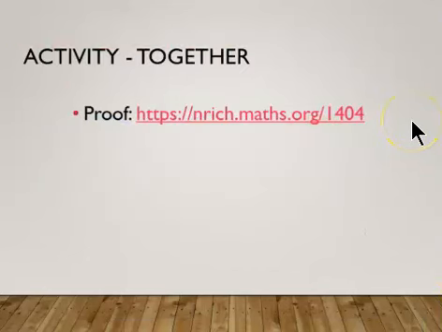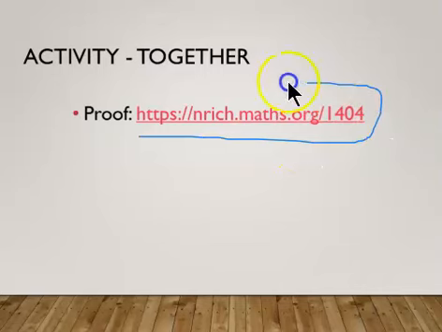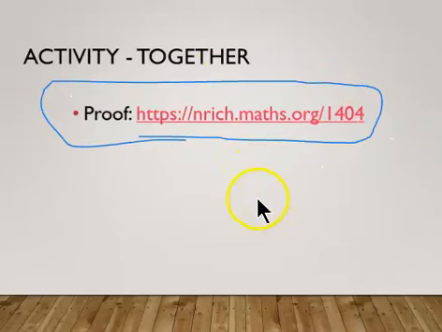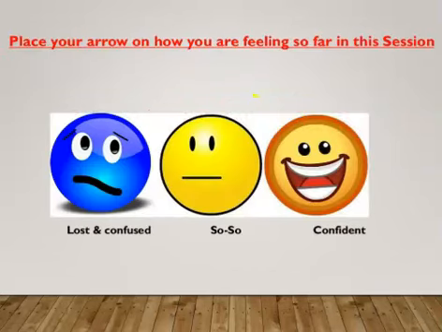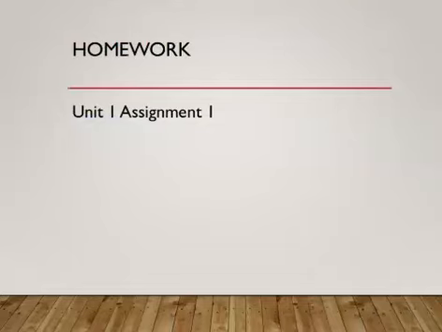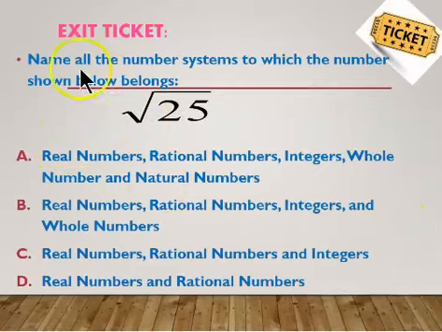Here is an activity that you can do. Try it. It's a proof of irrational numbers. It will walk you through it, and you can move it around a little bit. I'll have a small video in the classroom that goes over it. And hopefully you did well on that. Your homework is assignment 1, unit 1. Exit ticket. I always give an exit ticket at the end.